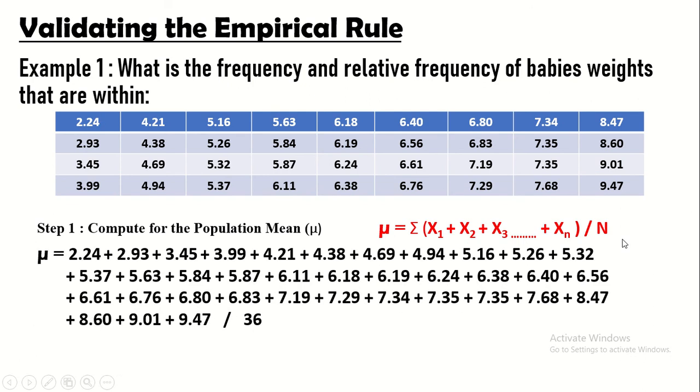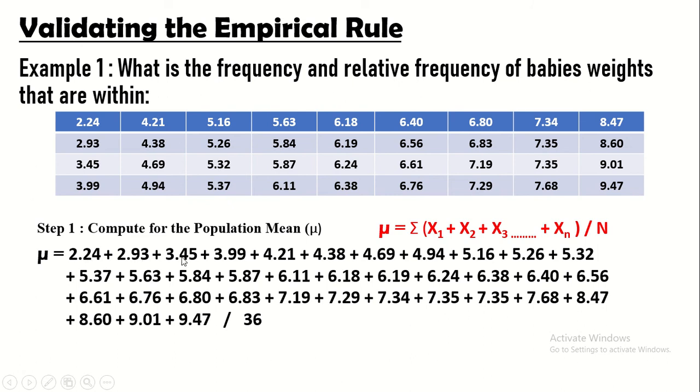Okay. Let us substitute. The population mean is equal to, sabi ko nga, x sub 1, which is 2.24. Ito siya. X sub 2, which is 2.93. X sub 3, 3.45. So, itong table na to, may mga problem na pwede natin makita na hindi siya naka-arrange. So, kailangan i-arrange nyo muna siya sa pinakamaliit hanggang sa pinakamataas. So, nasunod natin ang ating formula.